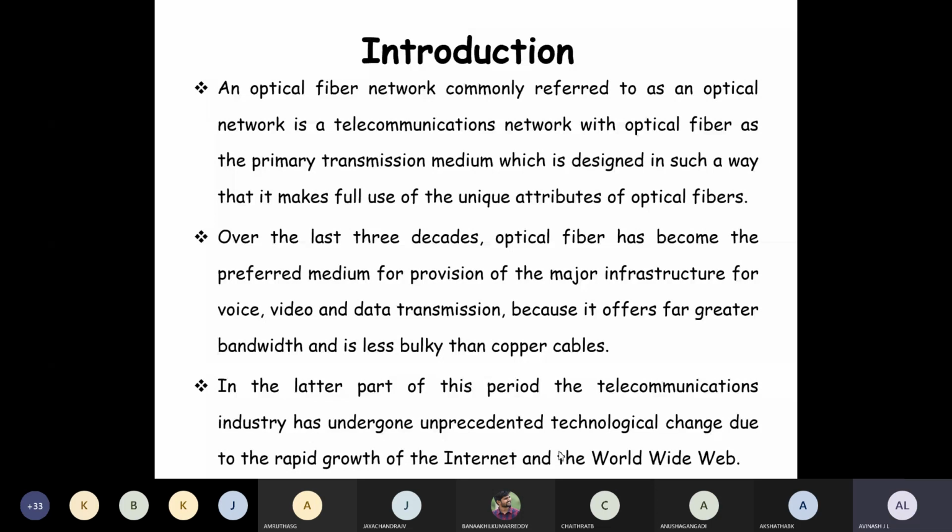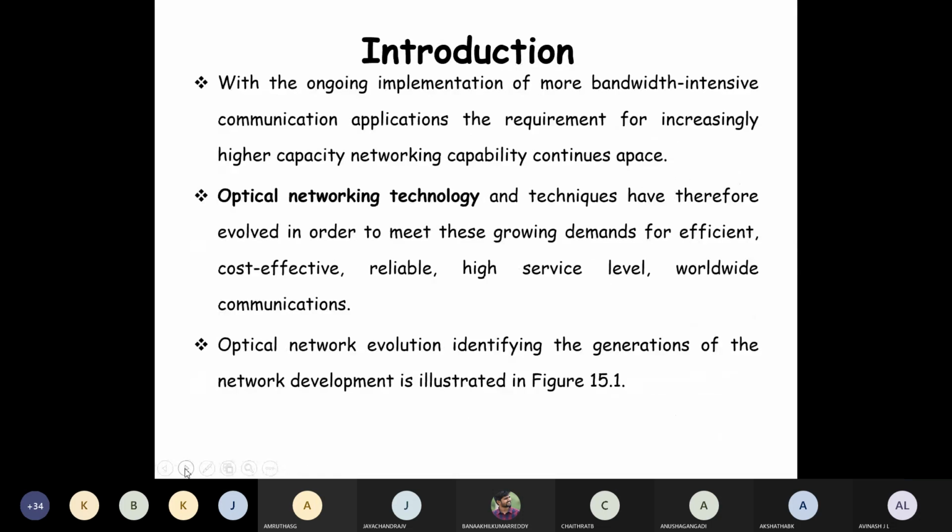To achieve this with respect to telecommunications, the optical fibers and connecting devices, passive components and active components all come into the picture. When talking about optical networking technology, there are growing demands for efficient, cost effective and reliable, high service level worldwide communications. So this is one diagram.